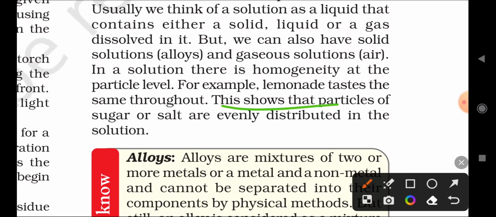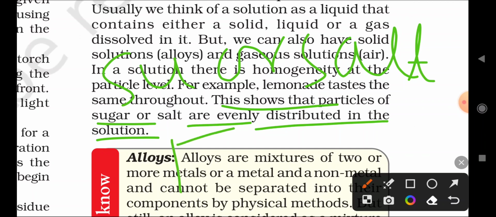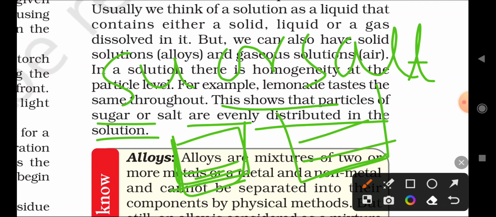This shows that particles of sugar or salt are evenly distributed, meaning completely dissolved in the water. Even the smallest particles are evenly distributed in the solution. This is called homogeneity.